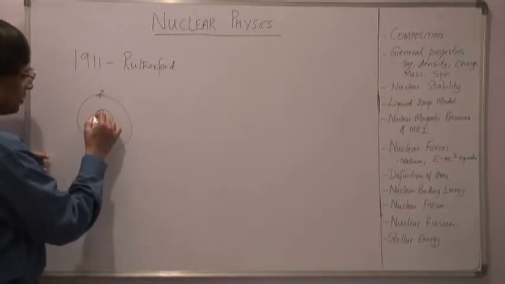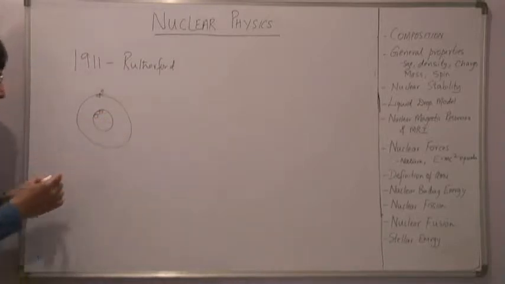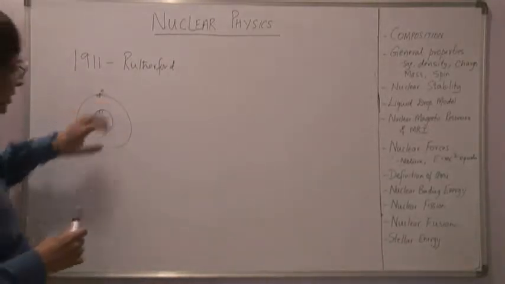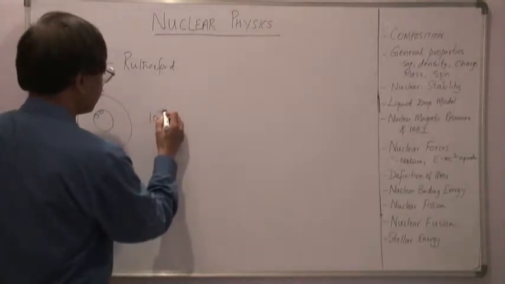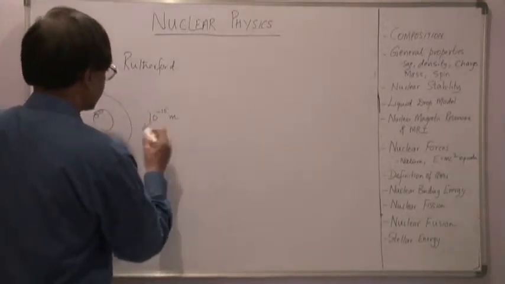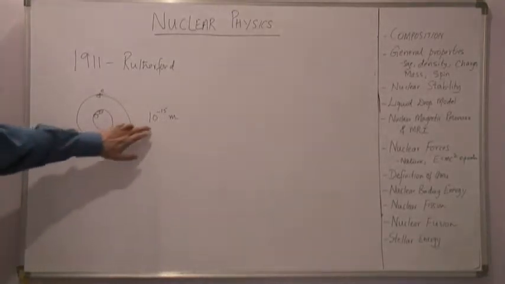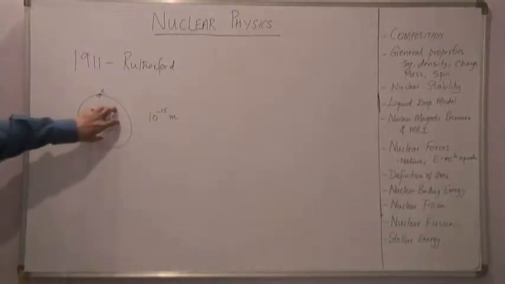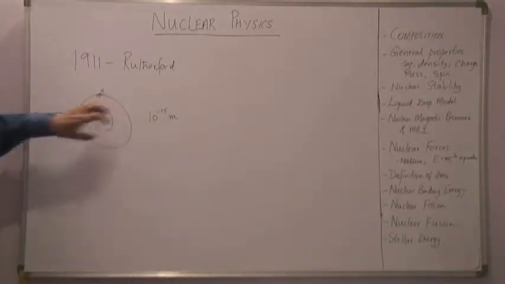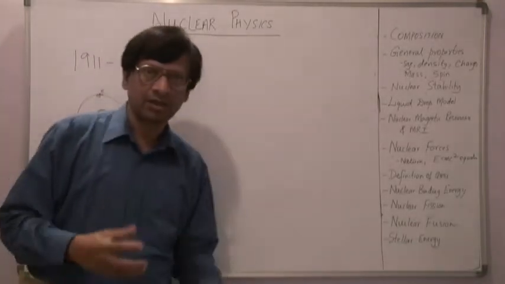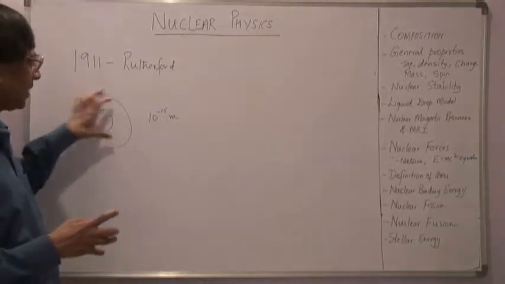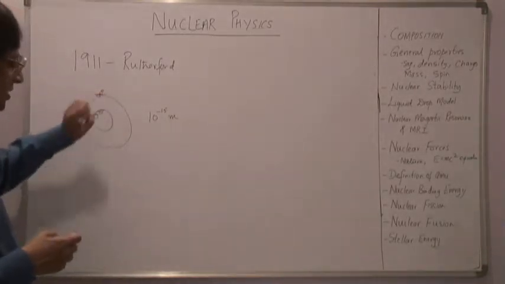And we have the central core here. Rutherford also predicted that this central portion has a size of the order of 10 to the power of minus 15 meters. He said that this is the order of the radius of the central core. He also said the central core has the entire mass of the atom. So this was the starting point.